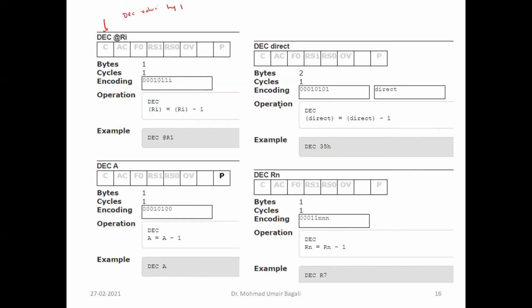So either you can write decrement R0, or decrement R7, or decrement the accumulator, or decrement the memory location whose address is pointed to by R0 indirectly. Or you can decrement the 20H content also. It can go to the direct memory address 20H and decrement whatever the value is by 1. So that is the idea of decrement.